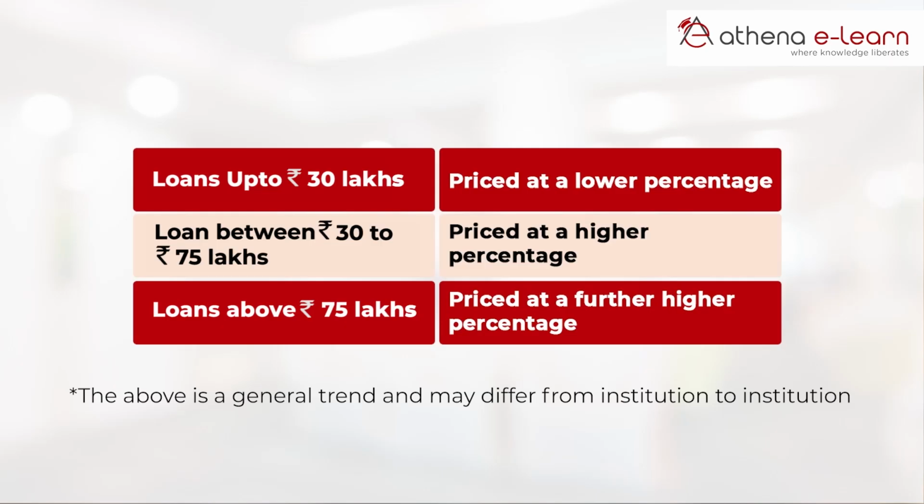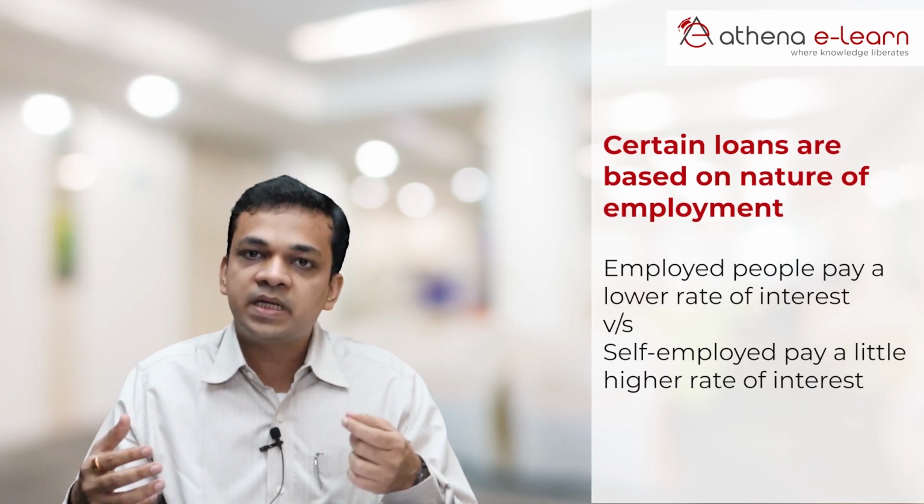Now, if you are working in a housing finance company, you would have seen that loans which are less than 30 lakhs are priced at a particular interest rate. Loans between 30 lakhs to 75 lakhs are priced a little higher, and those above 75 lakhs are priced a little higher still. You also have certain pricing which depends on the nature of employment. Employed people pay a lower rate of interest versus those who are self-employed, who pay a little higher rate of return. Again, this statement is general in nature. There may be products where the situation may be a little different.